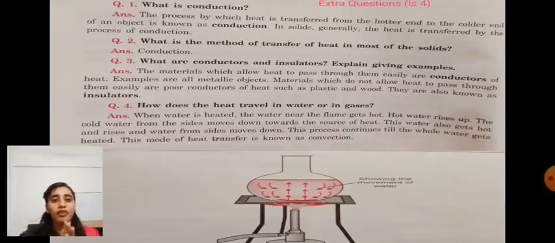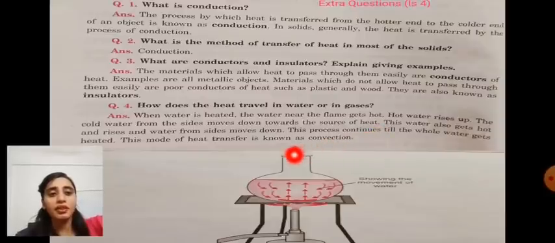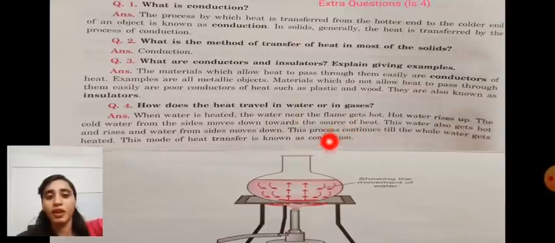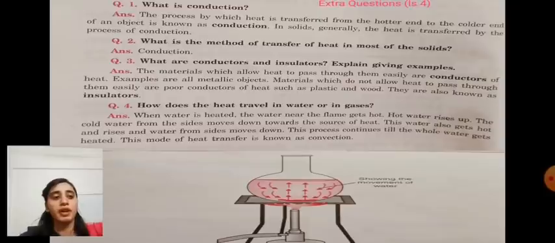This mode of heat transfer is known as convection, because in this a liquid medium is used. So what is the mode of heat transfer in this? Convection. Understood? One figure is there. See in this figure, arrow marks denote that water first moves downward, then upward, then goes downward. Okay, water moves downward to upward.